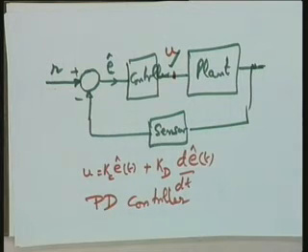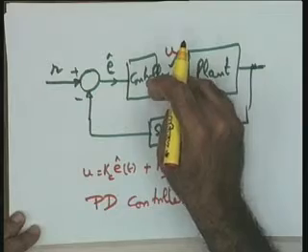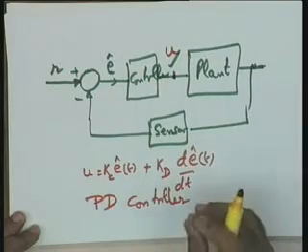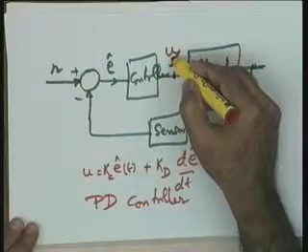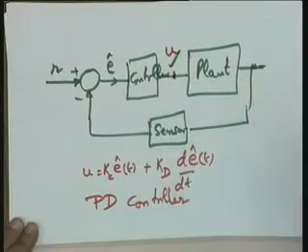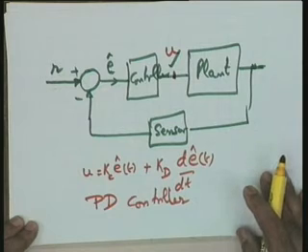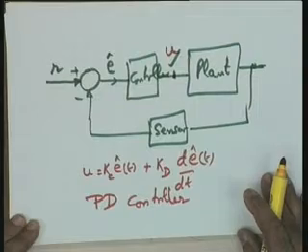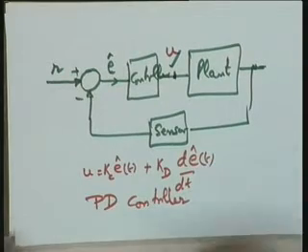In general, a controller block may consist of a circuit which generates all three components, the proportional component, the derivative component and the integral component, and suitably adds up these components to generate a signal which then in turn controls the power supplied to the actuator, the power to be generated by the actuator. In that case it becomes a PID controller, and PID controller is a term which will be very frequently coming in our discussion. The logic behind its use I would like to postpone for a later discussion.